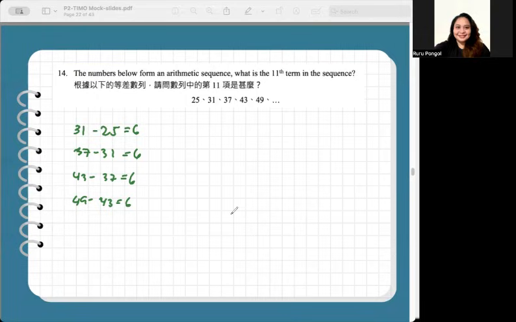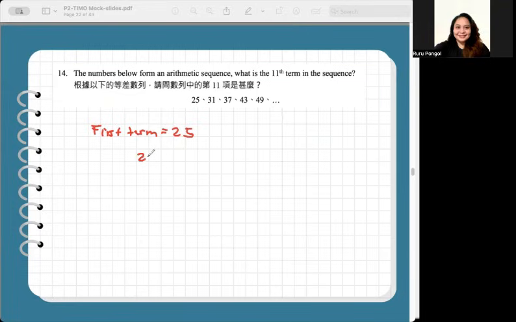So for us to figure out the missing term, the 11th term, first let's try to understand how we can get 37, for example, the third term. The first term is 25.